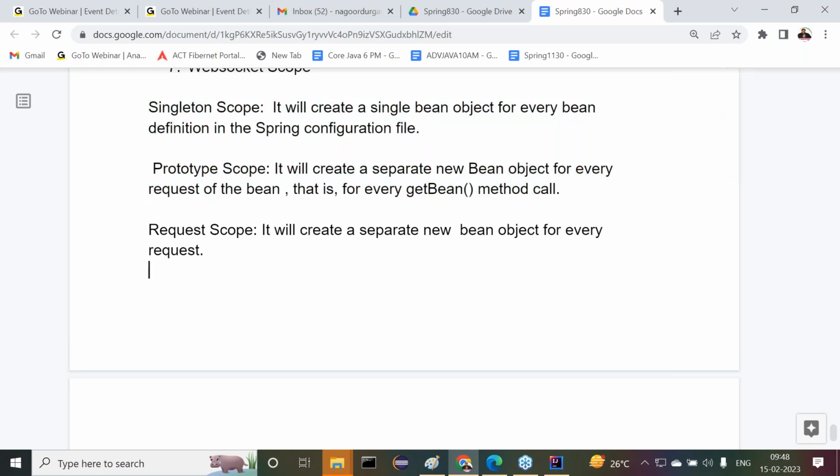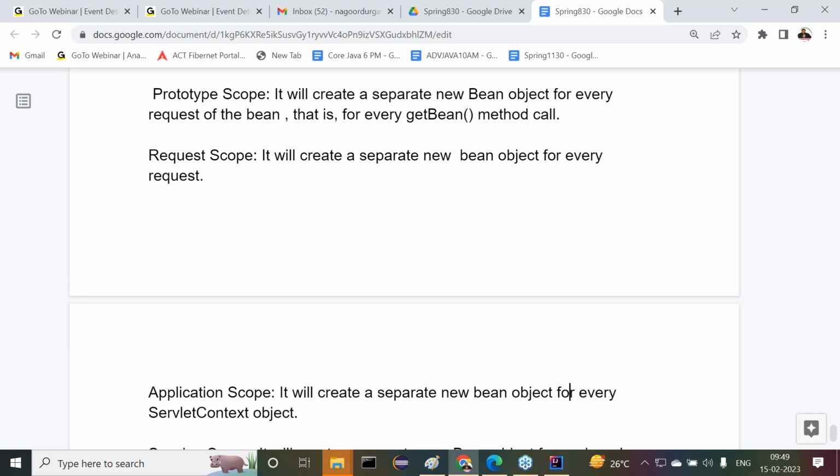Now people are asking me about page scope. The page scope is available in JSP actually. In JSP also some scopes are available: page scope, request scope, session scope, and application scope. These are 4 types of scopes available in JSPs. That page scope is available in JSPs, not here in the case of Spring. It is not possible here, no. Right, sir.